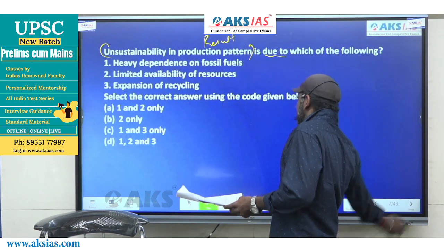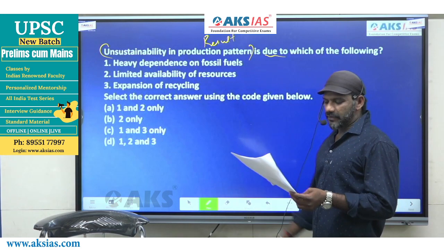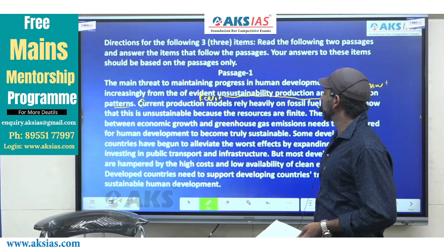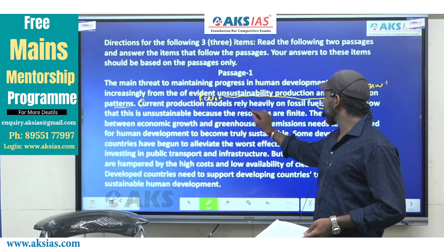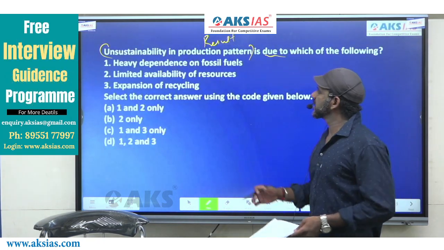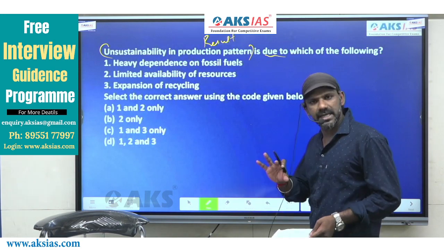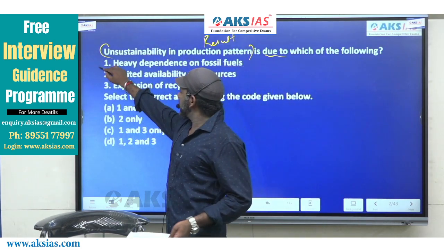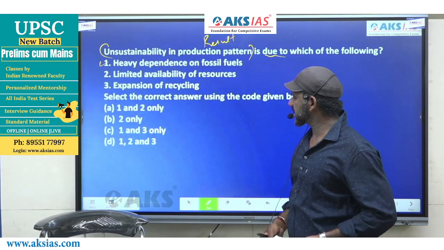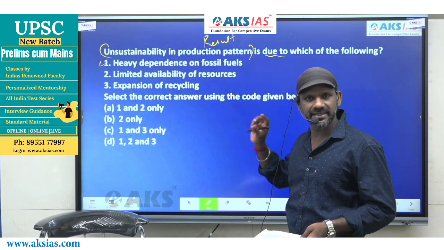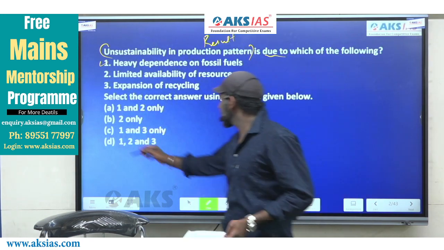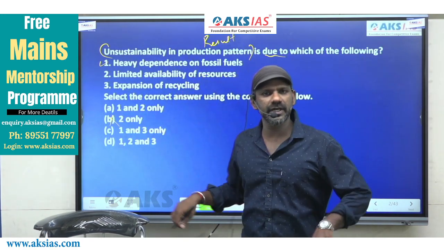Come to the options now. One says, heavy dependence on fossil fuels. Current production models rely heavily on fossil fuels. Rely heavily on fossil fuels is the same as heavy dependence on fossil fuels. One must be considered. Now, when we find out whether a statement is correct or wrong, we need to go to the given options and see how many can be eliminated based on that statement. One is completely fine. Based on that, we can eliminate option B. Because in option B, we don't find mention of statement 1.